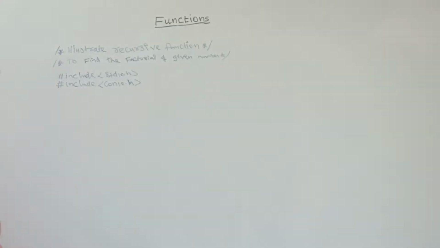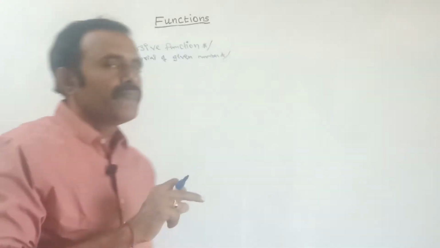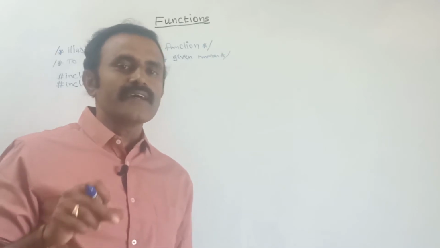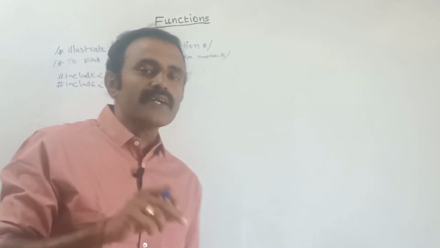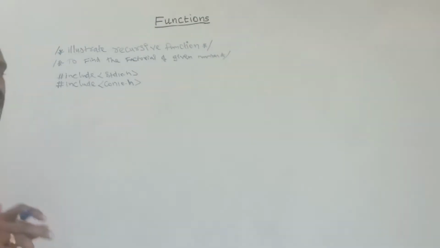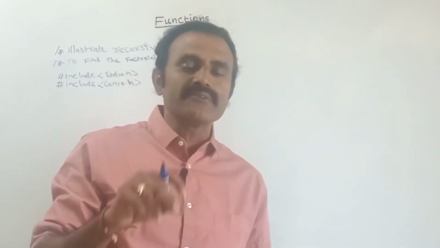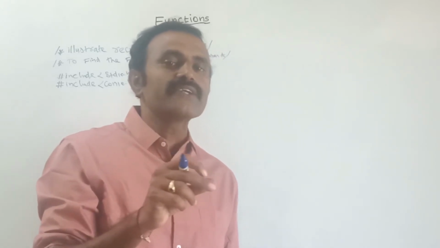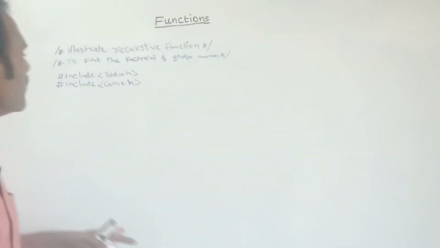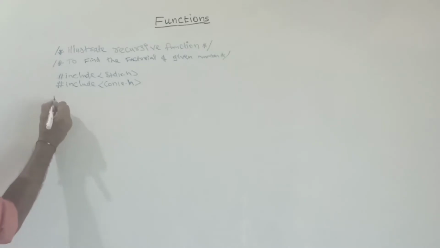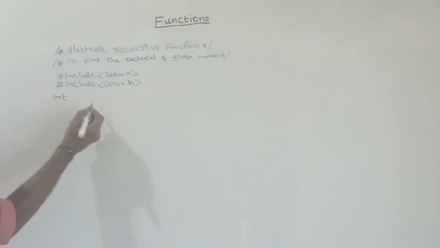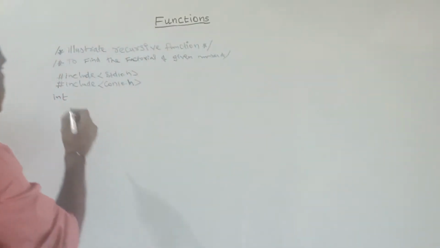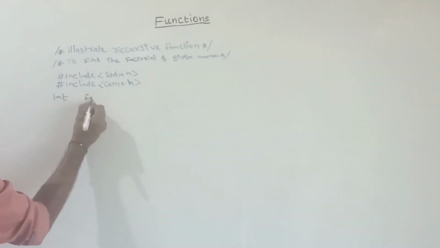Here I have declared the header file. After that, the function declaration. In the declaration part we should give the function name, and whether it is a return type or not a return type. If it is a return type, there we should mention what kind of value it is going to return. In the factorial, the return type is integer. Next, the function name. Here I am giving my function name as fact.